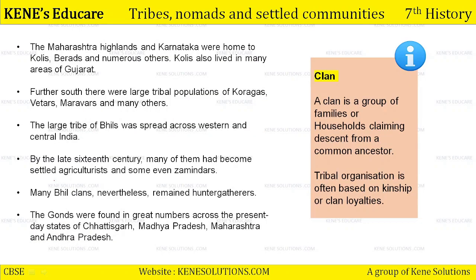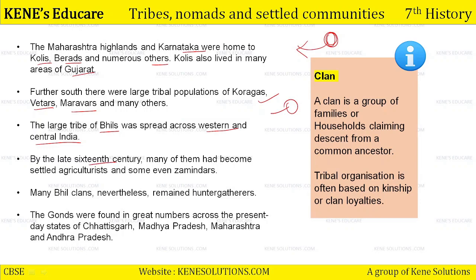Reading further, the Maharashtra highlands and Karnataka, they were home to the Kodis, Birads, and numerous other tribes and nomads as well. Kodis also lived in many areas of Gujarat as well. Further south, there were large tribal populations of Koragas, Vetars, Marwars, and many others. The large tribe of Bhils was spread across western as well as central India. कहाँ रहते थे Bhils? Central India और western portion में.